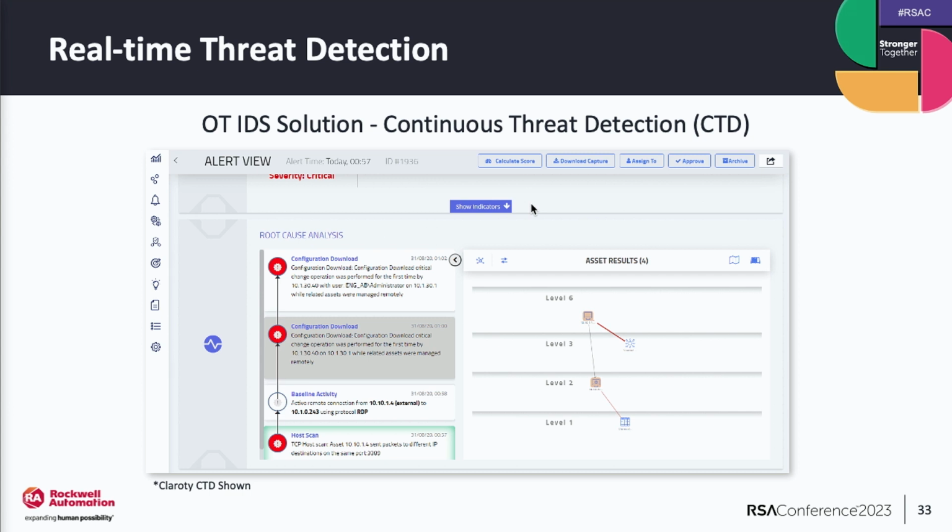And compare, here's normal behavior. And if it wasn't for the RDP scan, that might be normal behavior. It might be an engineer that has never downloaded to that controller before, that was outside of that baseline, and then we go, oh yeah, we just need to add that to the baseline. But building up this story of taking these events and collecting those together and presenting that is a key function that makes it easier to identify and mitigate that issue. Okay, next slide.